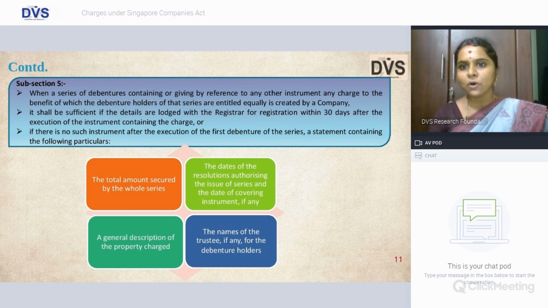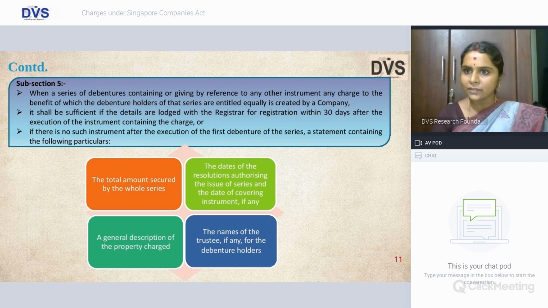Subsection 5 is for your debenture issues. We all are aware that debenture could be a consolidated size. For example, you are creating a debenture issue for 100 crores. It could be one particular series, or generally in the case of banks or financial institutions, they need capital adequacy requirement norms to be fulfilled, in which case they will be raising it in tranches, which they call a series of debentures issued.